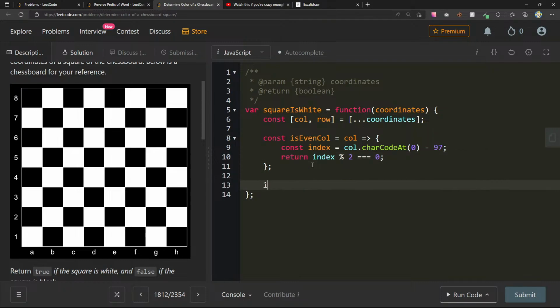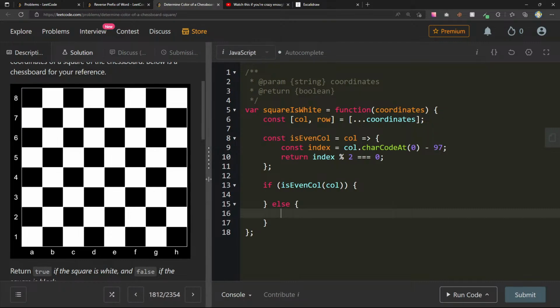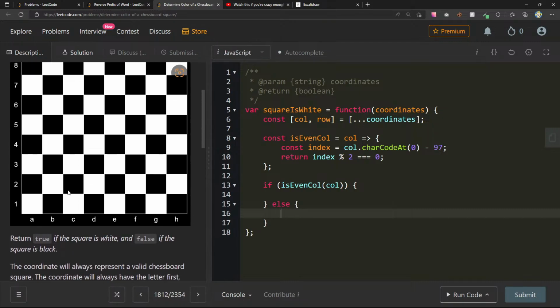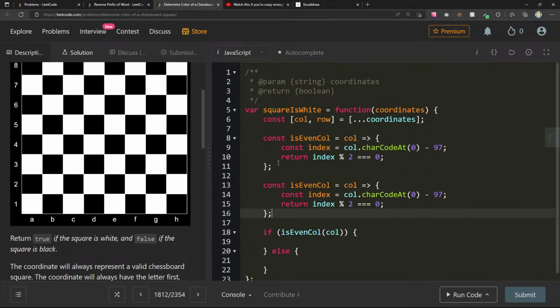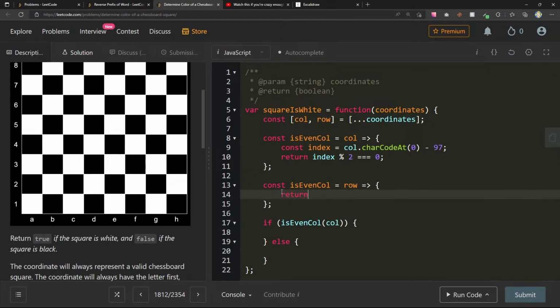All right, so here we can say if isEvenCol, we'll pass in our col. We can do something else. We know it's odd. And now we just need to get the row. So we can do something very similar with the row. However, here this is a string, so we just need to parse it. We should be able to do return parseInt of row, pass in the radix, a similar function here. So here we'll call this isEvenRow.